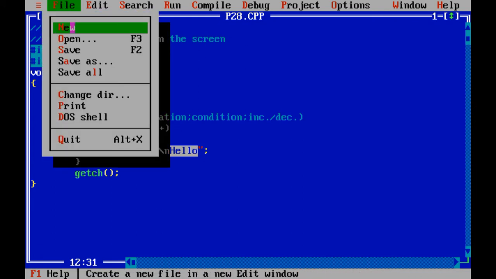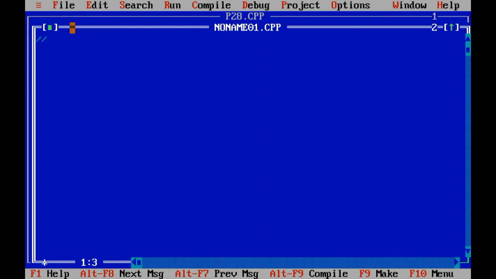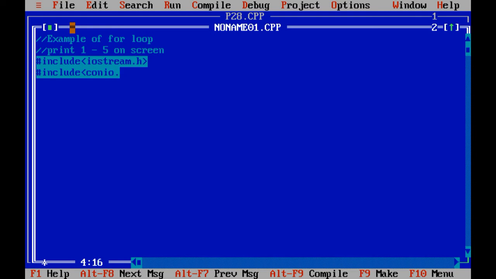So let us take one more file. Example of for loop: print 1 to 5 on screen. Whatever comment line you can give. #include <iostream.h>, #include <conio.h>, void main, 2 brackets, clrscr and getch.